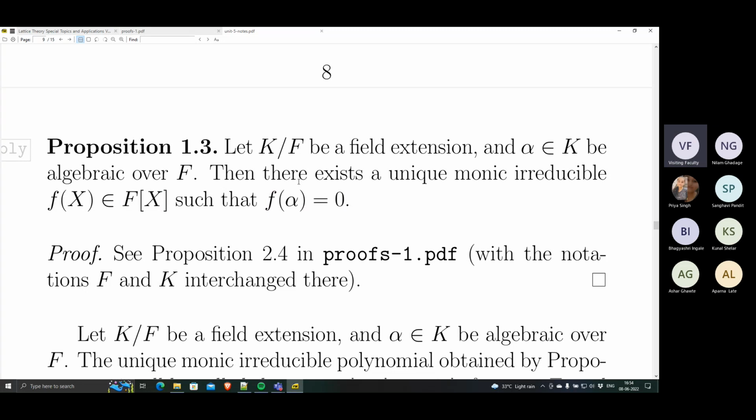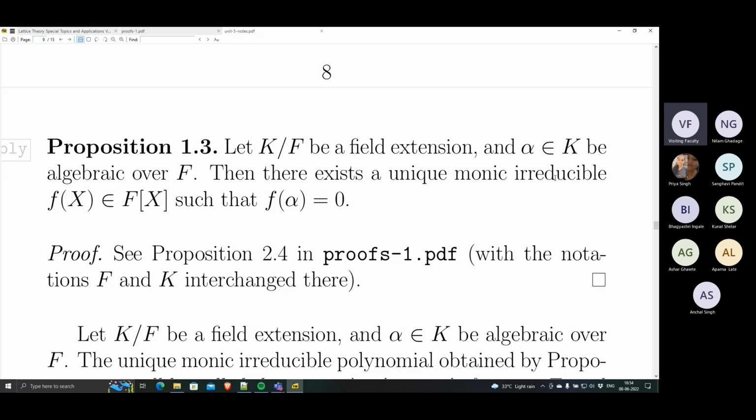By definition, there is some monic polynomial such that f(alpha) is 0. But if the polynomial is also irreducible in the polynomial ring F[x], then it is a unique choice. There is only one such irreducible polynomial. That is the message here.